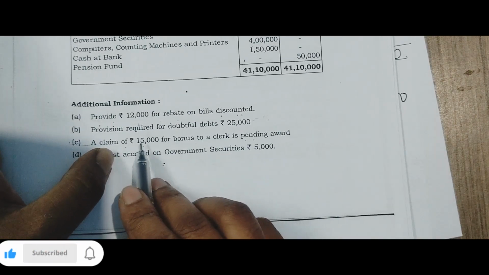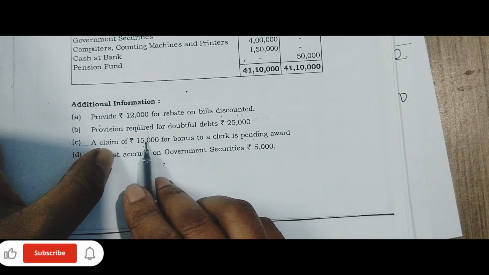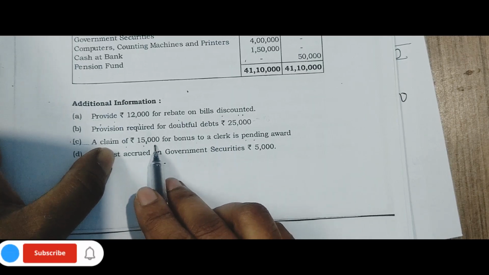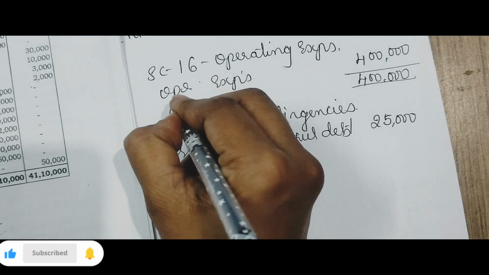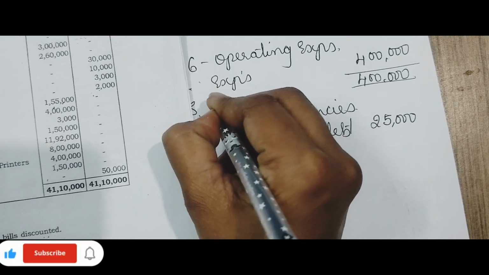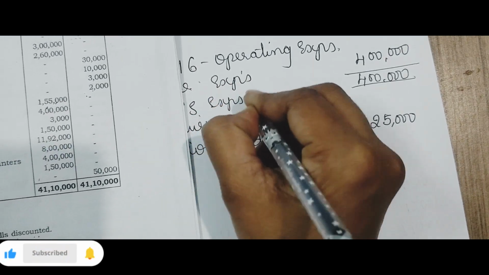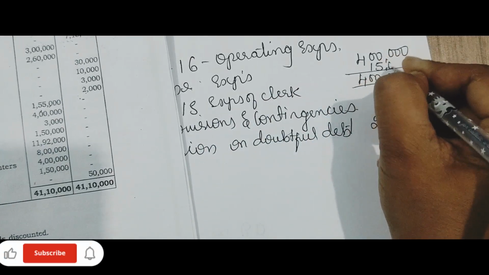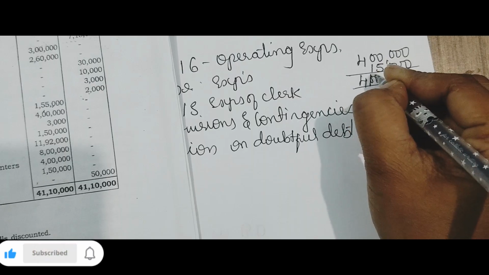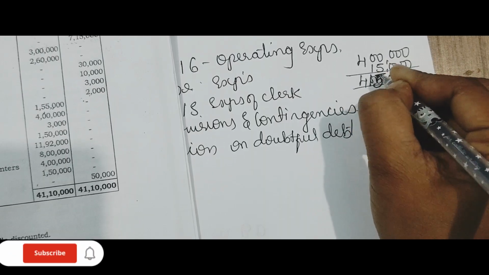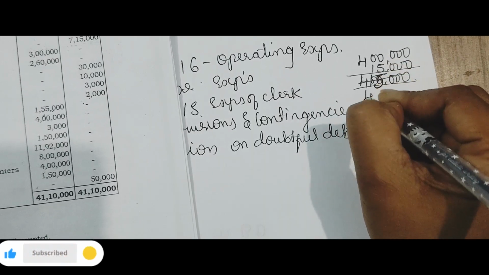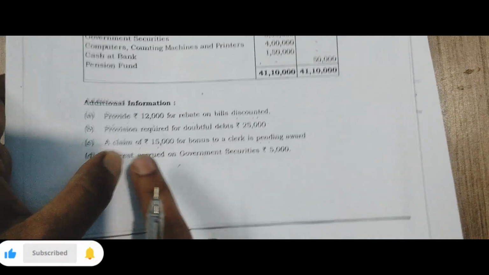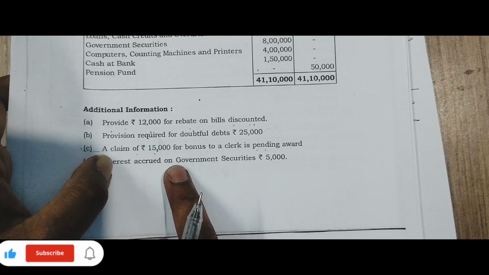This is an outstanding expense to a clerk you need to pay. So for the bank, it is an expense. So it should be shown under operating expenses. Outstanding expenses of clerk, 15,000. Total will be 4,15,000. Because see, it is given in the adjustment, so you have to treat it twice.